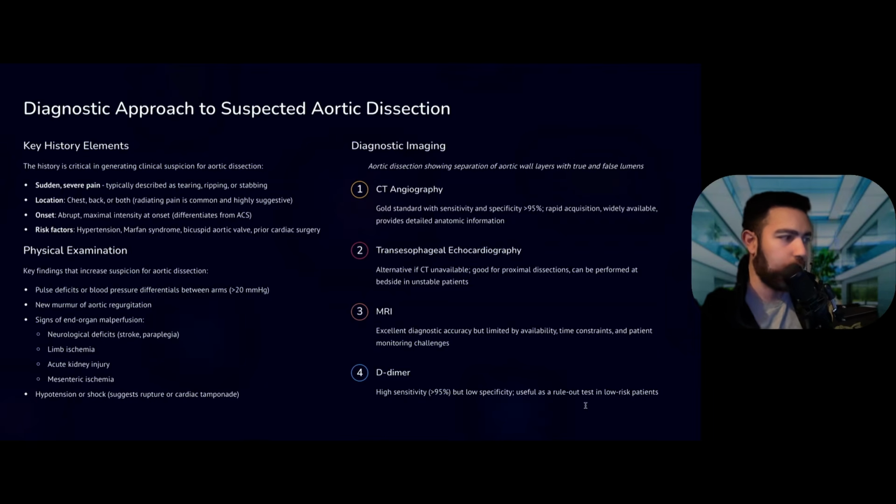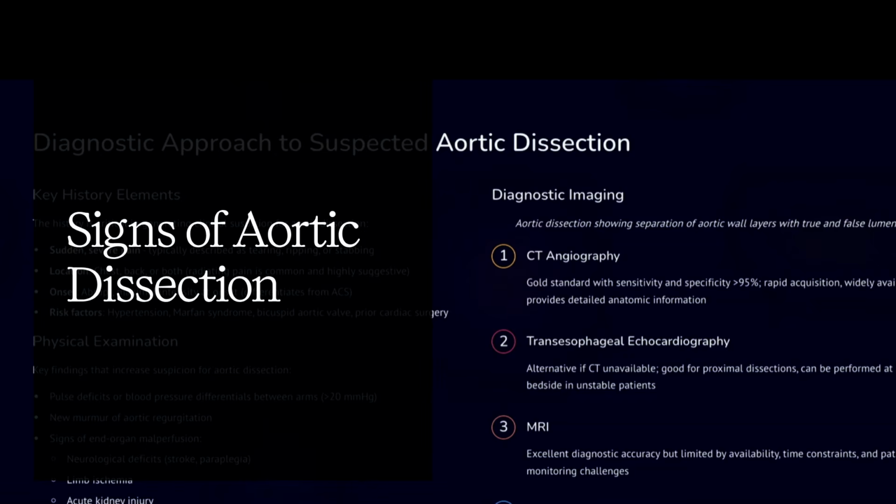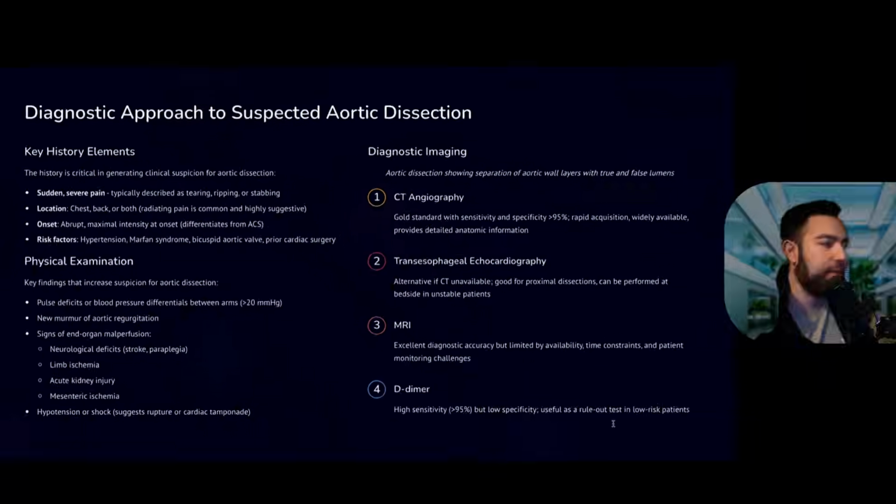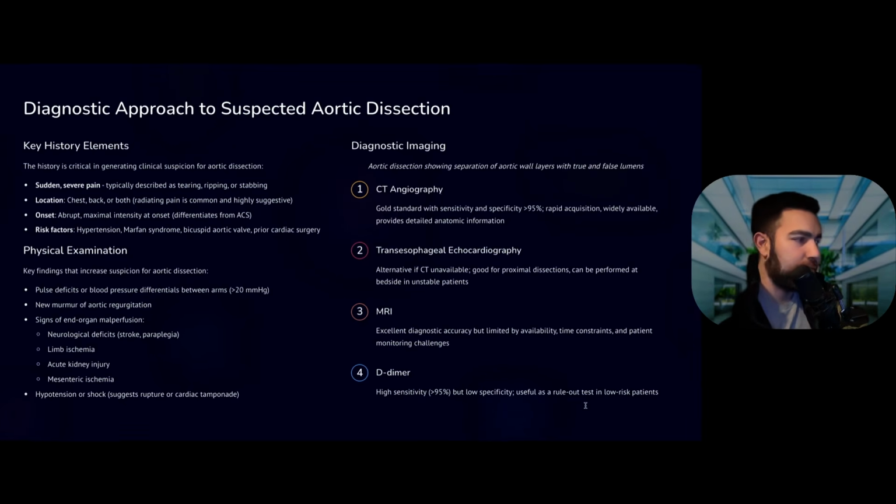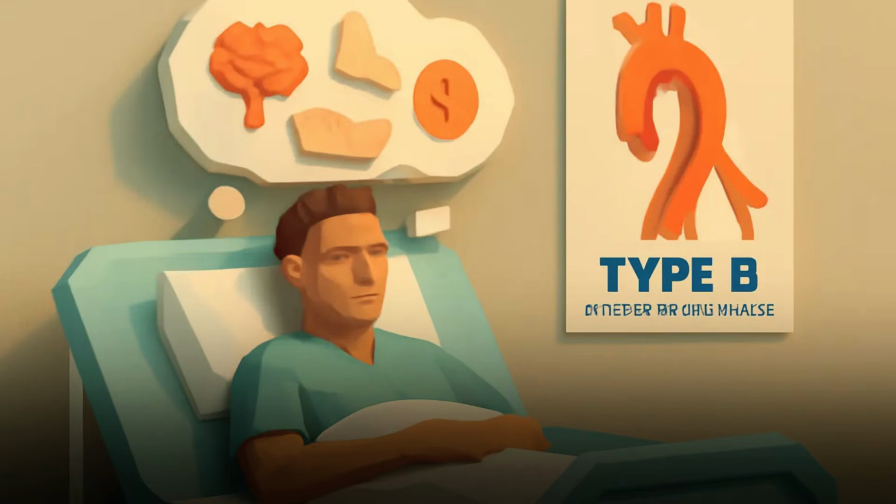Those are all very important. And of course, some of the things you can find on physical exam would be that aortic regurgitation may murmur. Sometimes you can get a blood pressure on either arm, and you'll see the difference in blood pressure between the different arms. Specifically, if it's greater than 20, that could be a sign. And then signs of end organ malperfusion. You could have strokes, paraplegia. You can have limb ischemia.